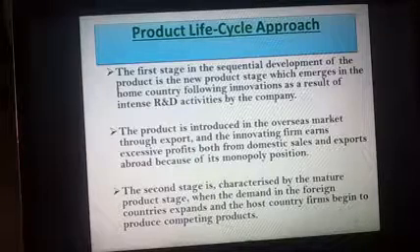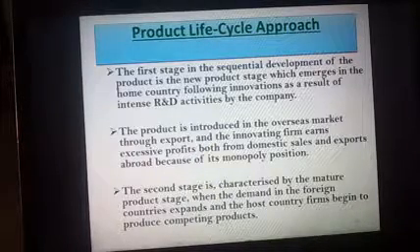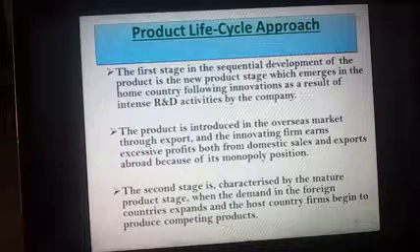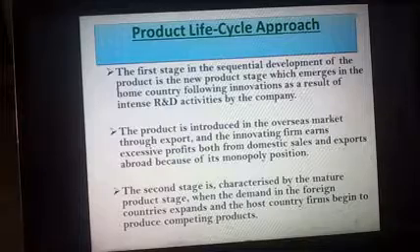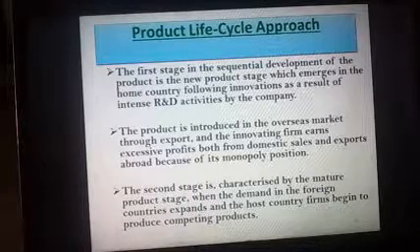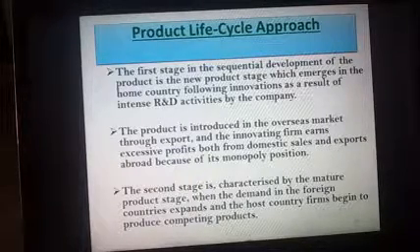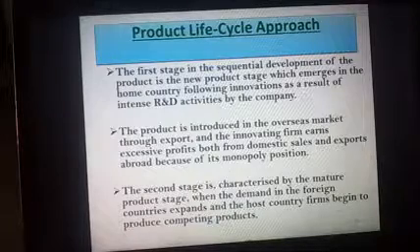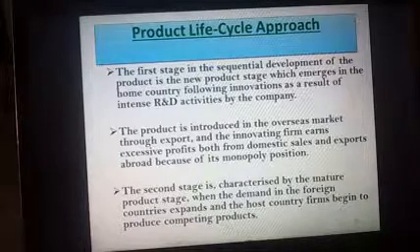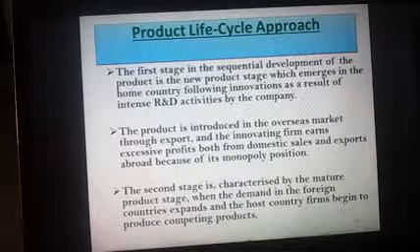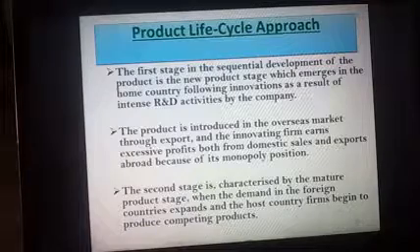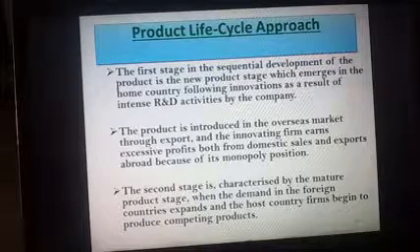Very important concept of management, and it can definitely be placed in your coming exams. It is the product life cycle approach. Let us see what this approach is all about. The first stage in the sequential development of the product is the new product stage, which emerges in the home country following innovations as a result of intense R&D, that is, research and development activities by the company. Then the product is introduced in the overseas market through export, and the innovating firm earns excessive profits both from domestic sales and exports abroad because of its monopoly position. Important key point to note.